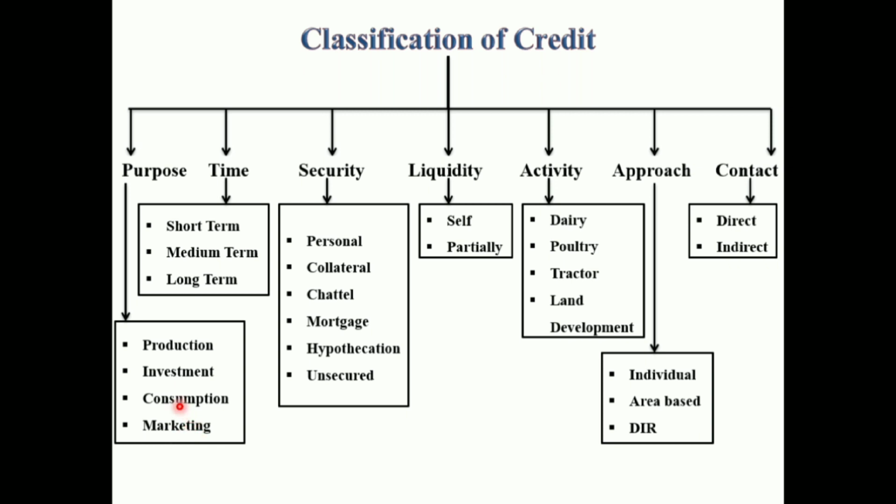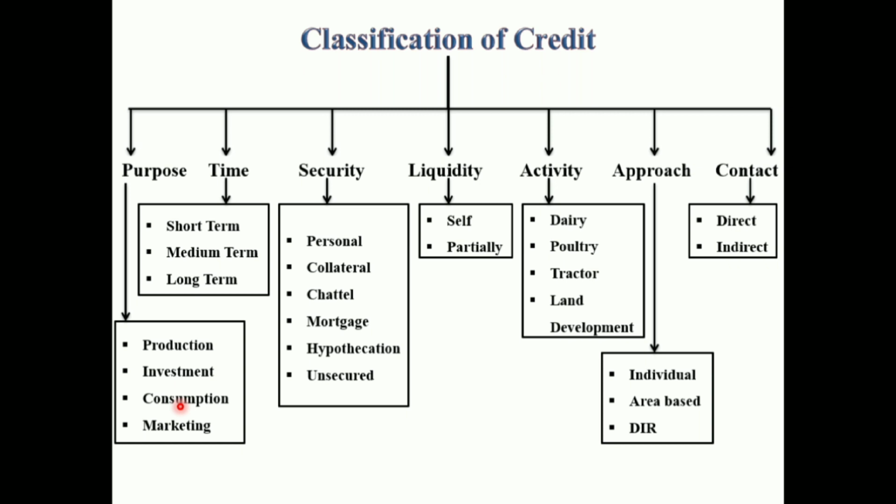Then consumption loan. Consumption loan is any loan advanced for some purpose other than production. Broadly we call it a consumption loan. These loans seem to be unproductive but indirectly assist in more productive use of crop loan, that is, without diverting it to other purposes.